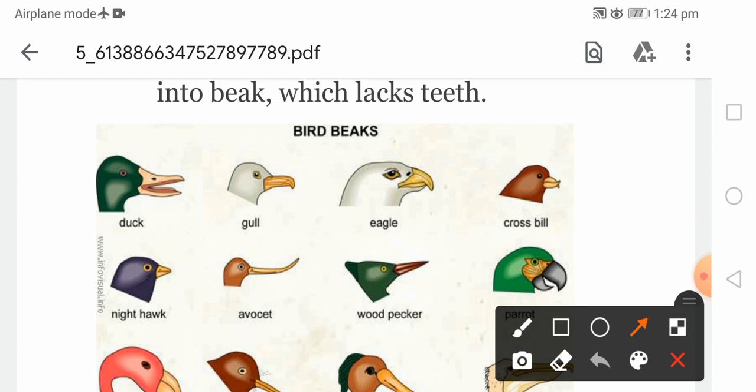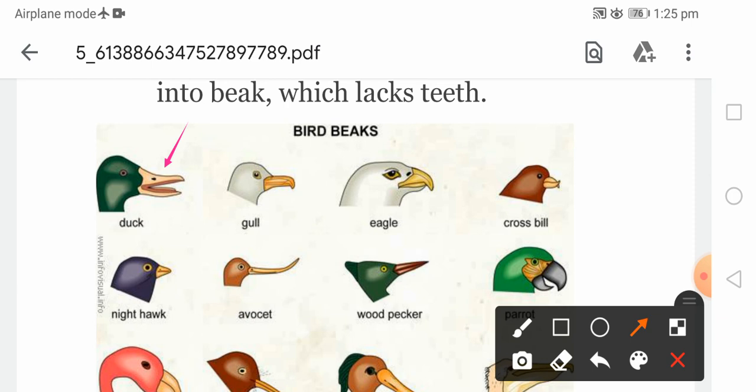But as I already told you, the forelimbs are modified into wings, so there are no hands for the birds. So the beak acts like hands to catch seeds or for different functions, to catch food material. The beak is different in different birds. There is one very famous bird, that is the Darwin's finches.